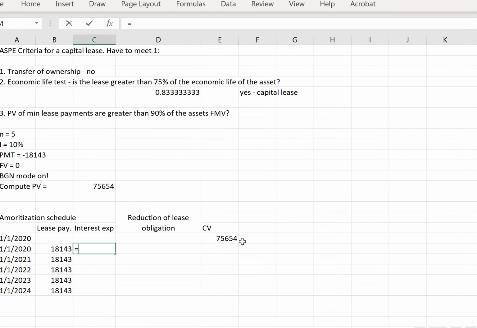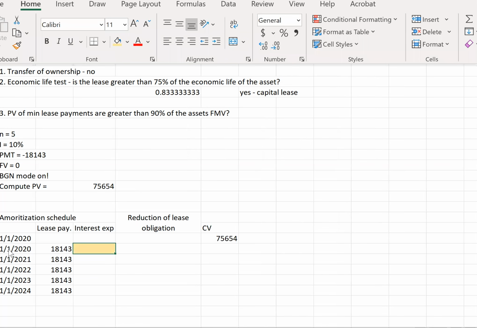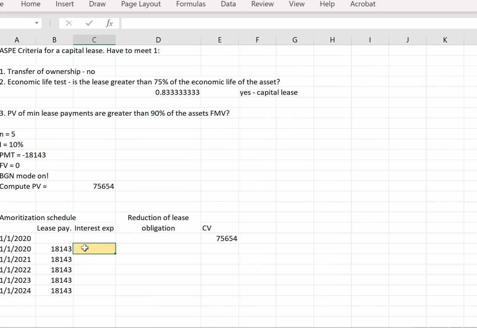Actually, no, first, this is really important. I've made this mistake before, but I hope that it's helping you. So the first date, the interest is 0 because remember, these are annuity dues. So this is actually January 1st. There's no interest accrued. I would suggest highlighting this cell or doing something to flag it because I've made this mistake. The first period interest expense is going to be 0. So the reduction of the lease obligation is simply going to be exactly this. Normally it would be the difference between the two, the lease payment minus 0. So the carrying value is going to be this minus this, meaning that our carrying value on day 1 is $57,511.